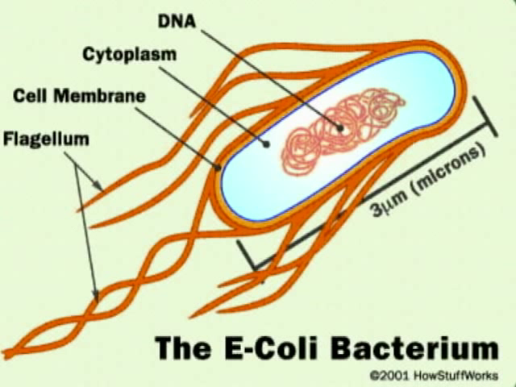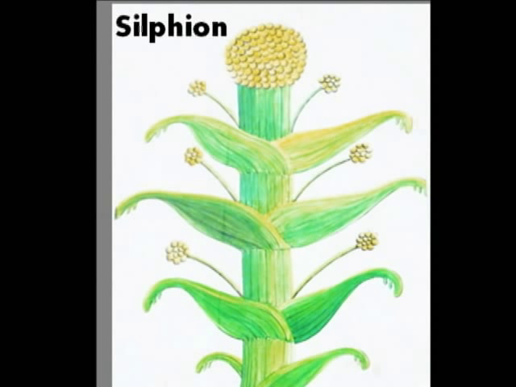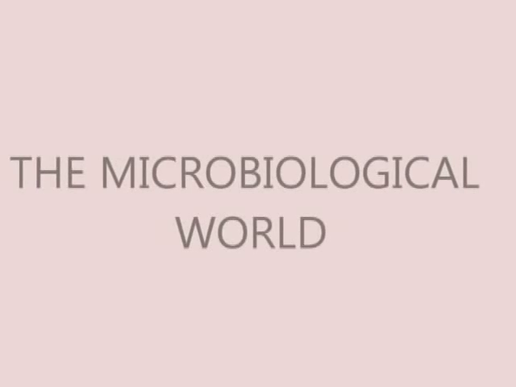Unfortunately, there are many species of plants that have not been widely studied, and there are even some that are extinct now. This means that many compounds with biological activity are never going to be discovered, as in the case of Silphium, a plant grown in Cyrene in North Africa, used as a contraceptive in ancient Greece that is now extinct. The microbiological world. Bacteria and fungi produce a wide variety of microbiological agents which are used for drug development.